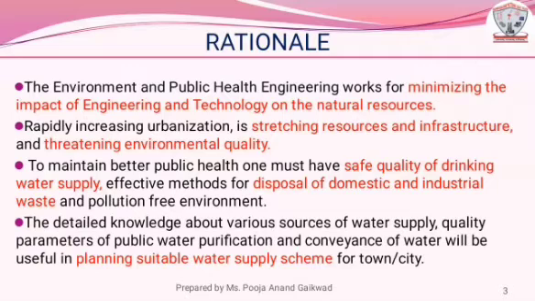The detailed knowledge about various sources of supply, that is water supply, quality parameters of public health, that is public water purification, and conveyance of water will be useful in planning suitable water supply scheme for town or cities. Proper knowledge of sources, purification, and conveyance, that is transportation of water, allows useful planning of water supply scheme.